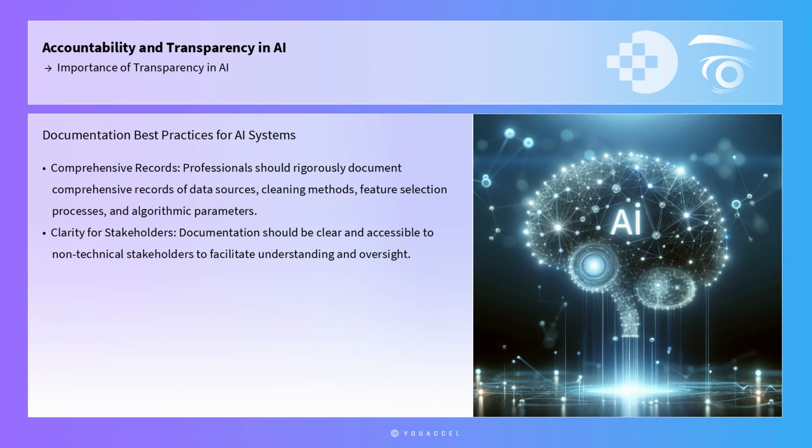Second, professionals should rigorously document the data and algorithms used in AI systems. This includes maintaining comprehensive records of data sources, cleaning methods, feature selection processes, and algorithmic parameters. Documentation should be clear and accessible to non-technical stakeholders to facilitate understanding and oversight.